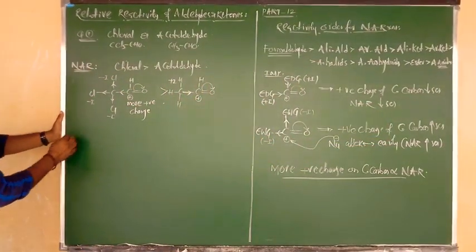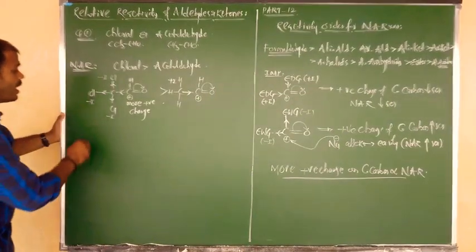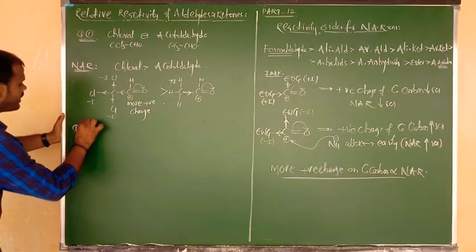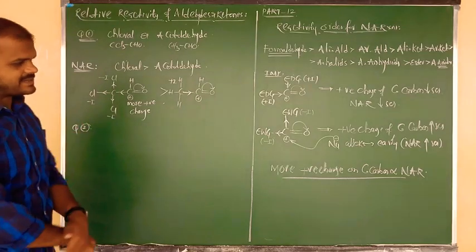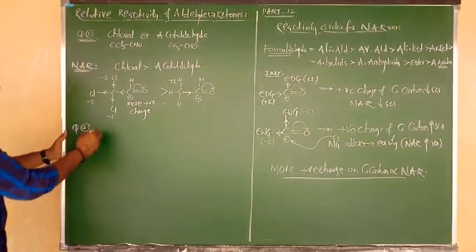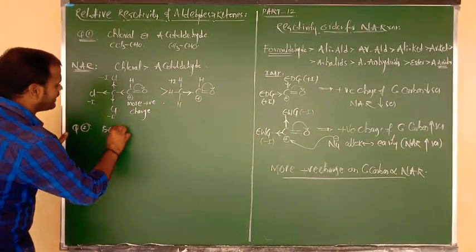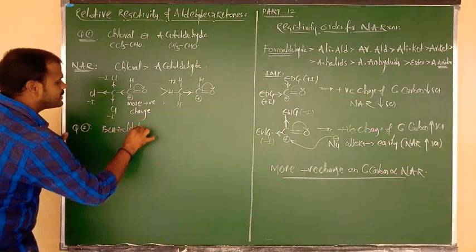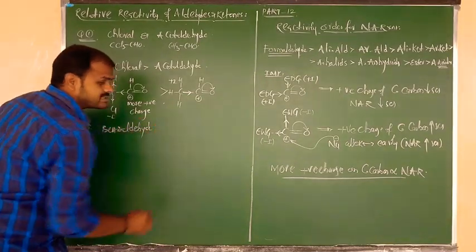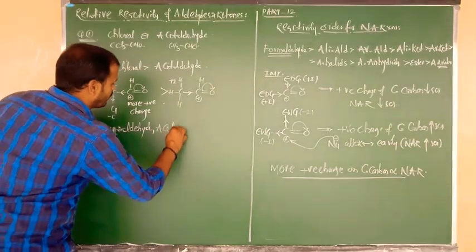Good. Next, second example and another question from the NCERT textbook. I am going to ask you the second question, beta. First of all I am going to consider the compound benzaldehyde. Next I am going to consider another compound, acetophenone.